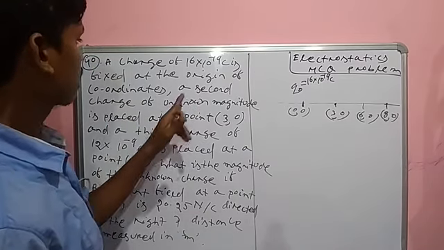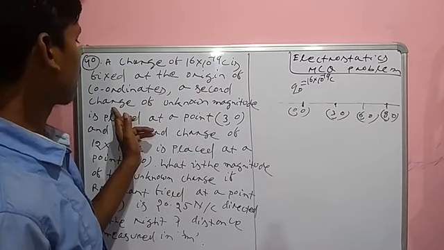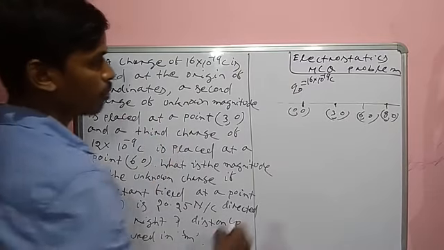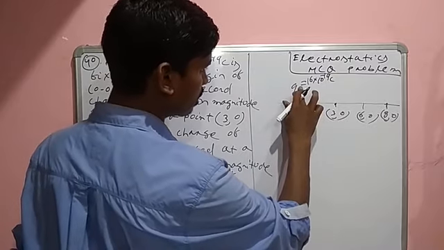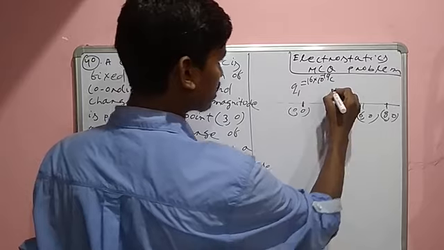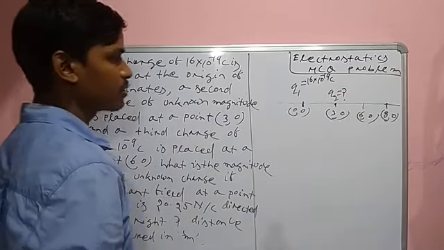the question asks a second charge of unknown magnitude is placed at 30. That means suppose the second charge, origin is at origin, charge is Q1. Yes or no? Second charge Q2 you have to find. Yes or no?